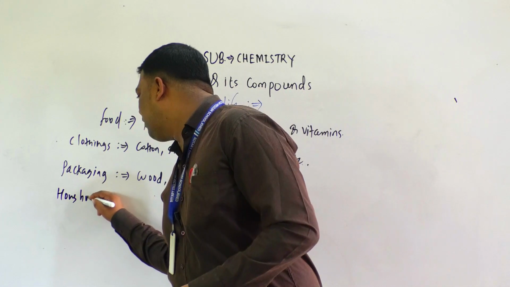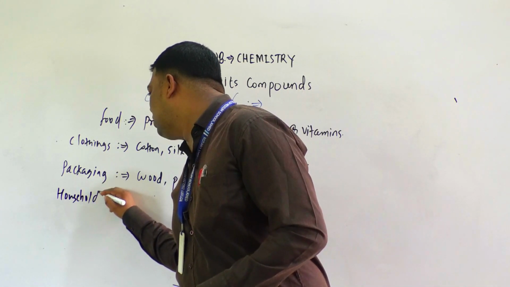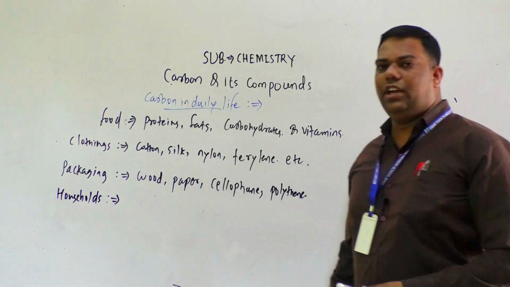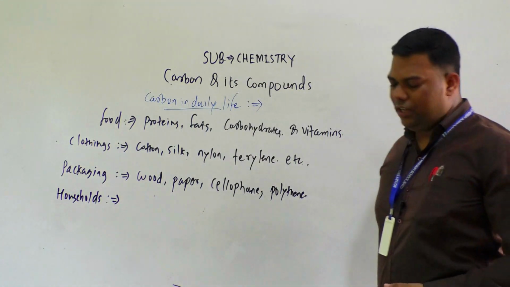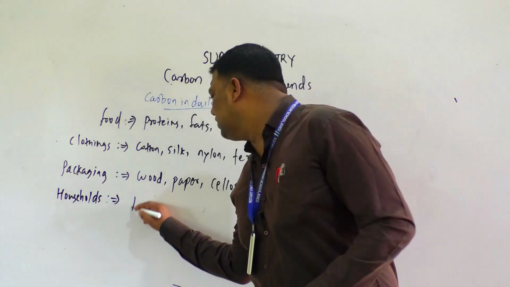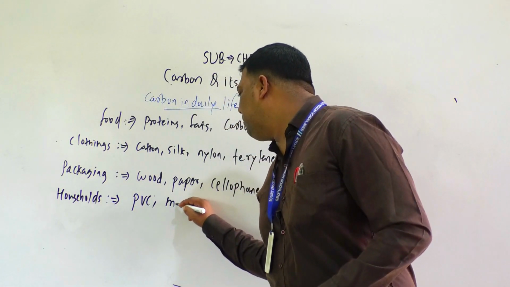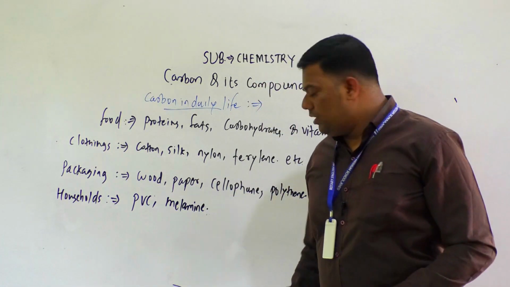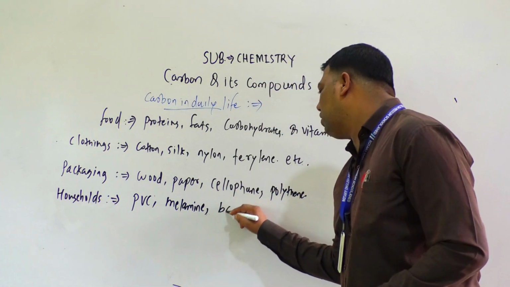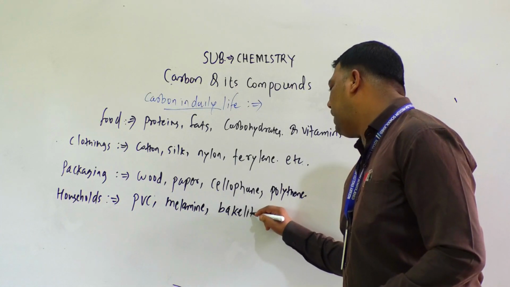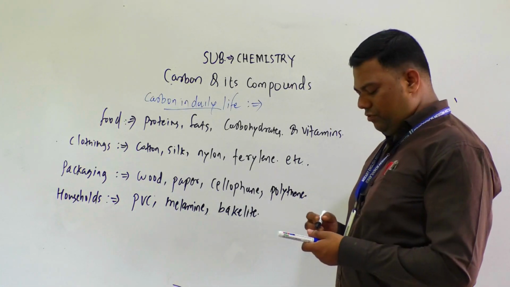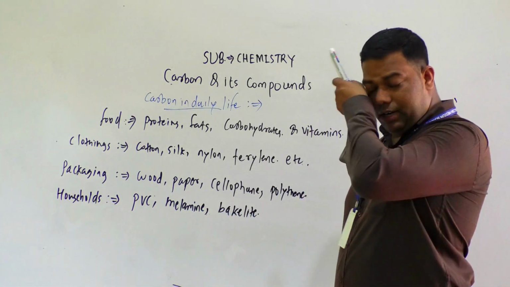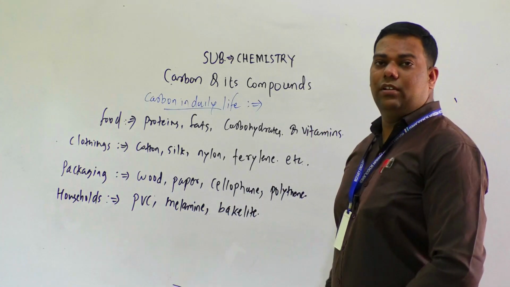Households. So how can we use carbon in households? As you know, PVC, then melamine. Melamine is one of the polymers. Then bakelite is also one of the polymers. Polymer means these all are polymers.